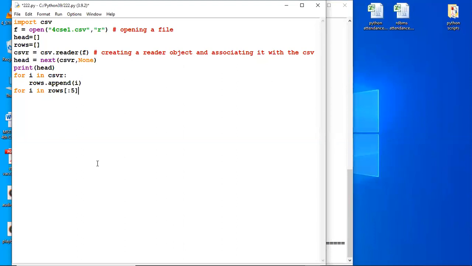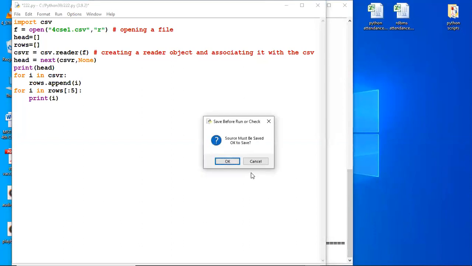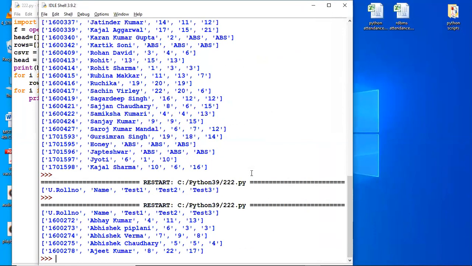What will this do? Raise your hands to answer this question. So many people can answer. Okay, Anmol Chawla, yes. Sir, it will print the first five headings. First five rows, okay? Yes, sir, first five values from the rows list. All right, correct answer. It has printed, and see the values are string oriented.